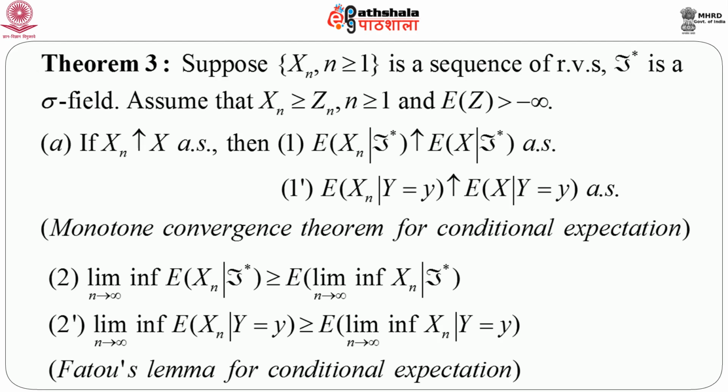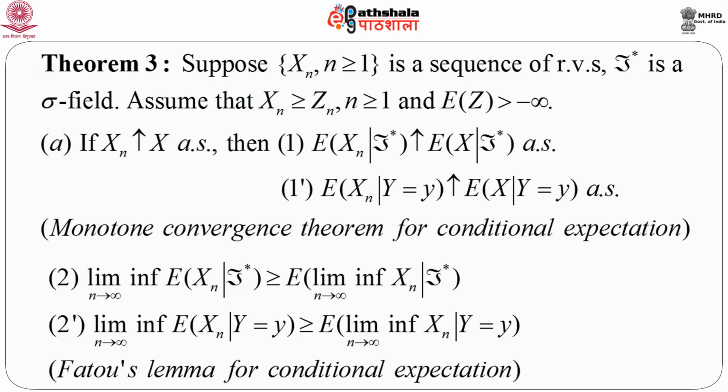Naturally, from here we can also move on to stating another theorem, which is: limit inferior as n goes to infinity of the expectation of Xn given F star is greater than or equal to the expectation of limit inferior of Xn given script F star. That means this expectation notation is coming outside the lim inf, and we know that if we just omit this conditional expectation, this is nothing but Fatou's lemma.